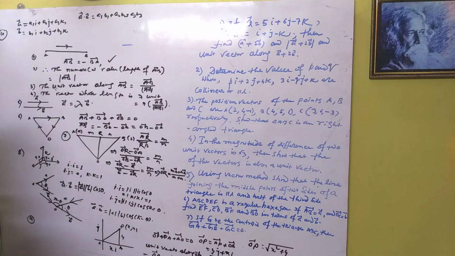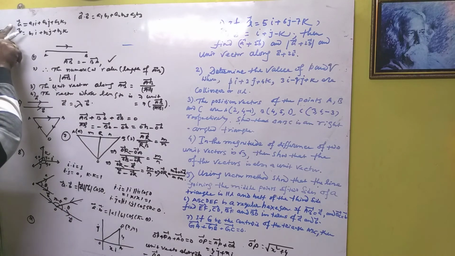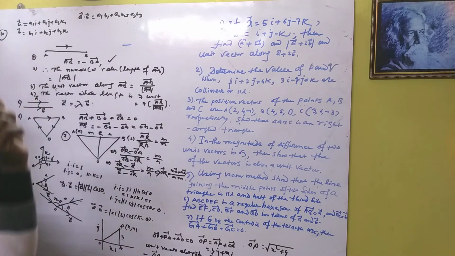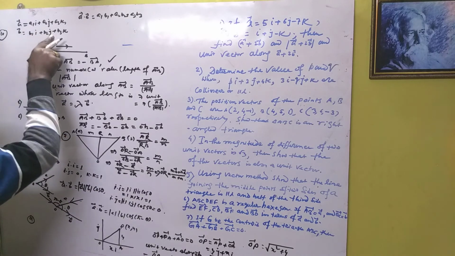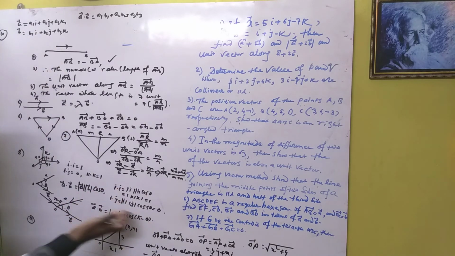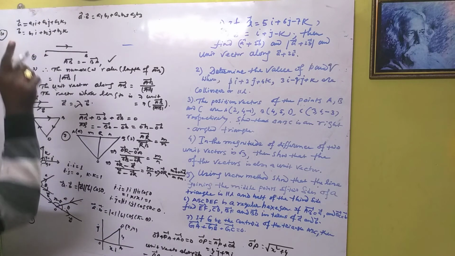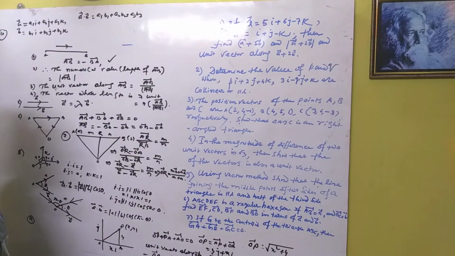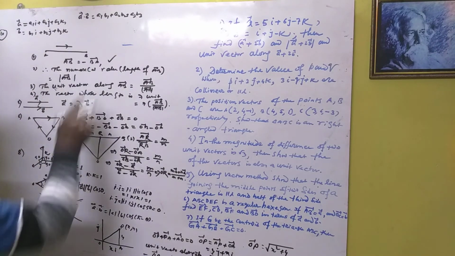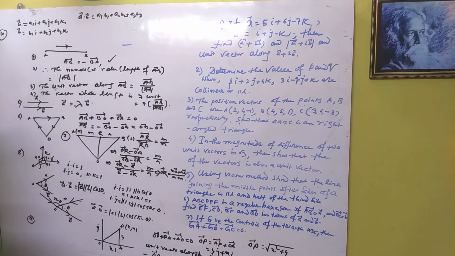How can we define this? If we dot i with i, this is 1. If we take i dot j, this is 0, because they make an angle of 90 degrees. As i, j, k are all mutually perpendicular, the angle between i and j is 90, so you can easily write i dot j and i dot k are 0. Same as j dot i is also 0, but j dot j is 1, mod j into cos 0, so that is 1. So we can easily get this relation.